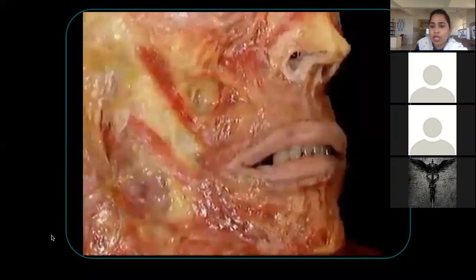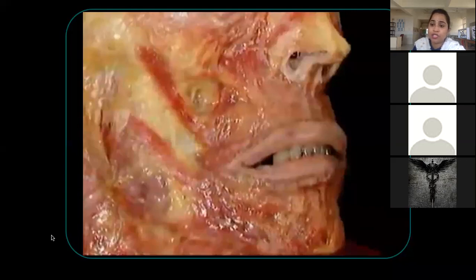So the muscle inside the orbit which is opening the eye is called levator palpebrae superioris. Palpebrae means eyelid, levator elevates. Clear everyone?